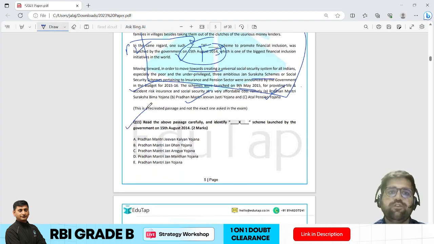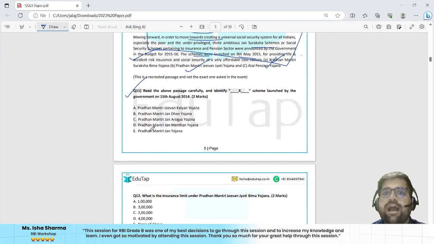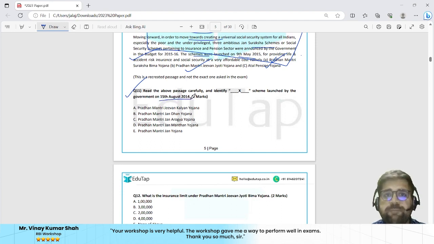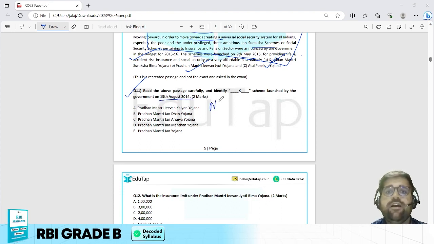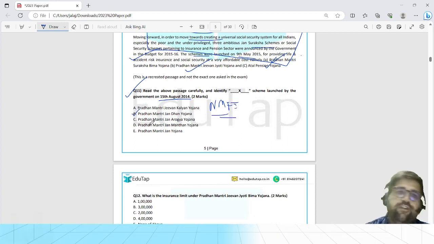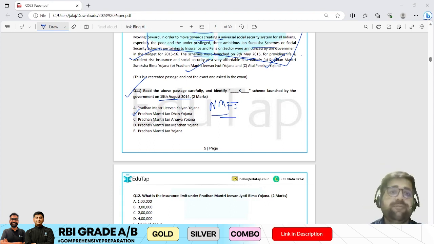Okay, now let's solve question number 11. Read the above passage carefully that we have done. Identify X scheme which was launched by Government of India on 15th of August 2014. Now, this is a very big scheme, that is your national mission of financial inclusion, which is also known as your Pradhan Mantri Jan Dhan Yojana. So therefore, the answer will be option B of question number 11. Now, I hope you remember Pradhan Mantri Jan Dhan Yojana.